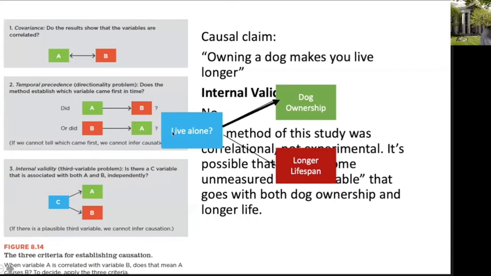But in fact, because we know that social support and social relationships are important for people's physical health, it's possible that people who live alone actually don't have a longer lifespan. So this living alone variable may not go in the way it needs to go with these two variables in order to be a plausible third variable. So when you're thinking of those C variables, you need to think through, does it go in the predicted way with both of the A and B variables in the relationship?